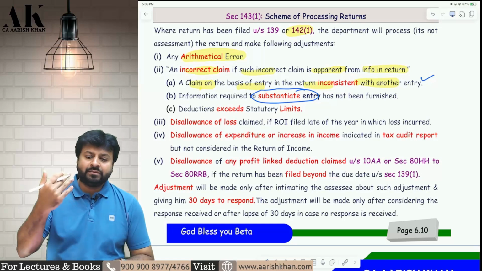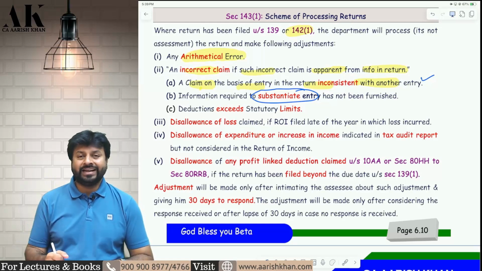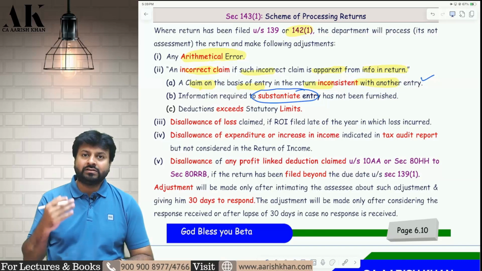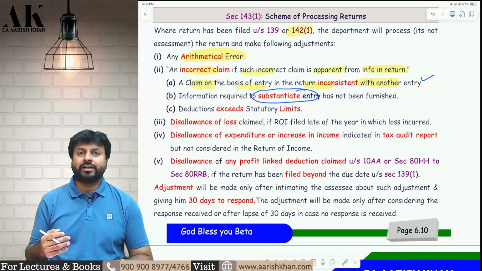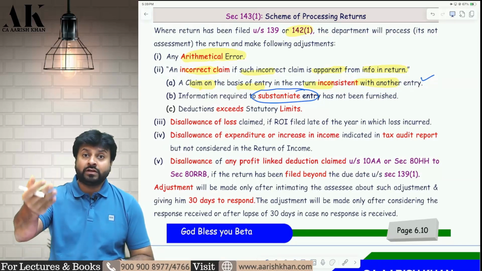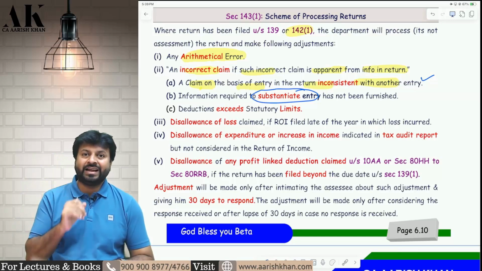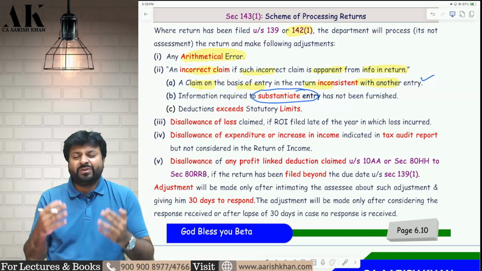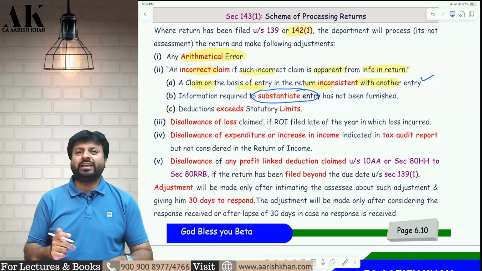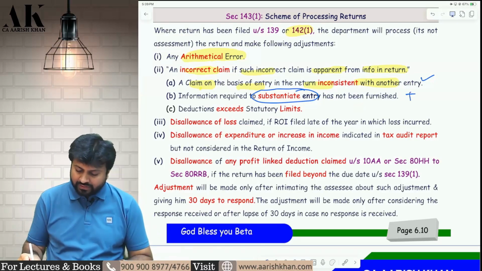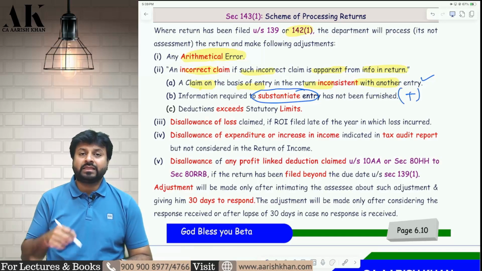Example, suppose I am giving a donation to somebody and under 80G I am claiming that deduction. Now there is a requirement that if you are claiming deduction under 80G, you need to give the PAN of the donee. If the PAN of the donee is not given, then the software will pick that up and say that information required to substantiate the entry is not there. Therefore, the software will disallow that particular expenditure. Human intervention is not required for such things. Such things are nowadays done by CBDT software only.